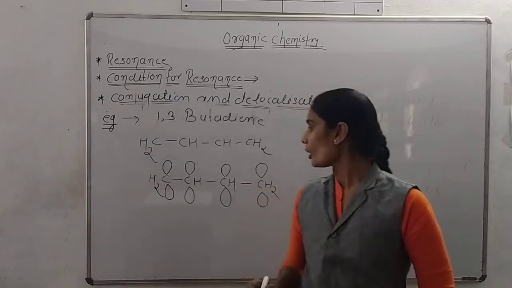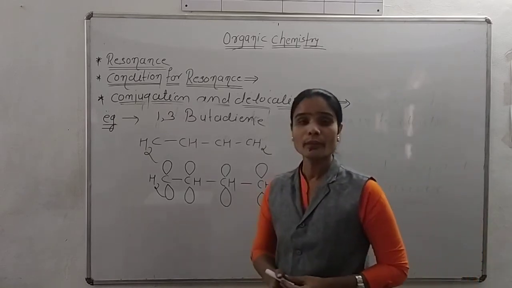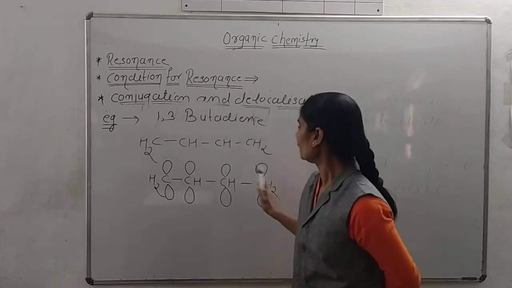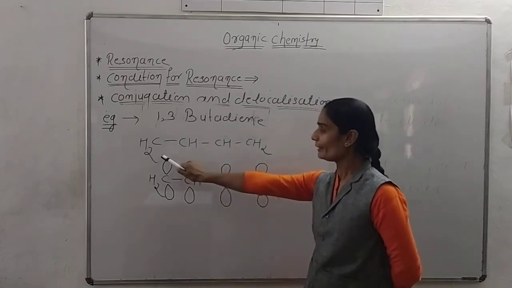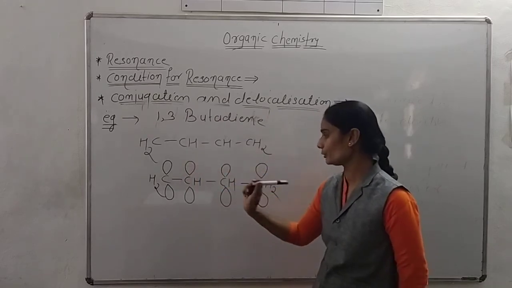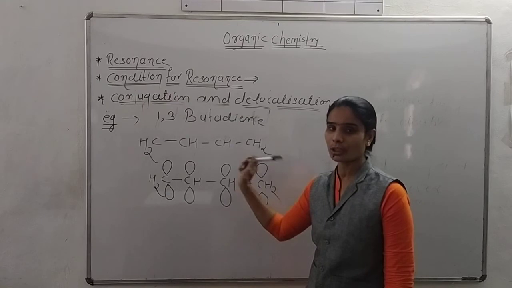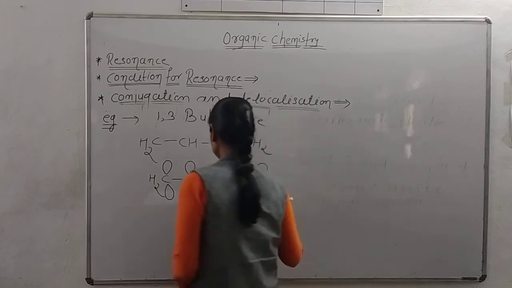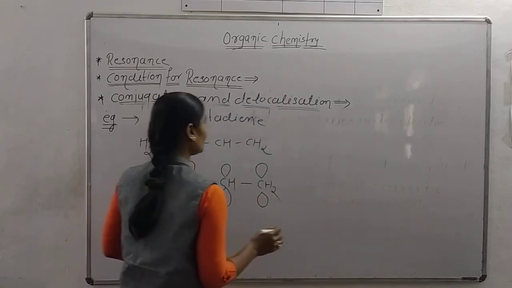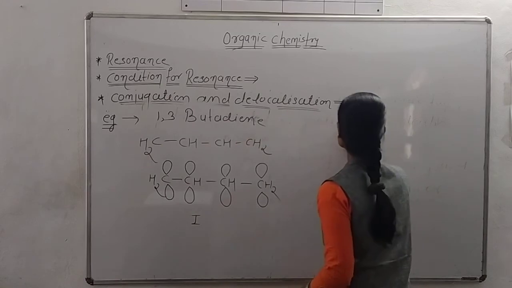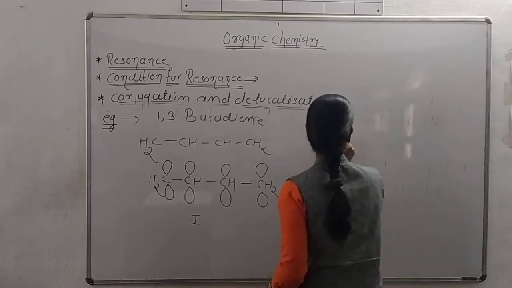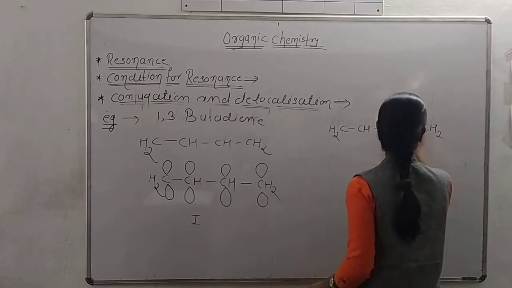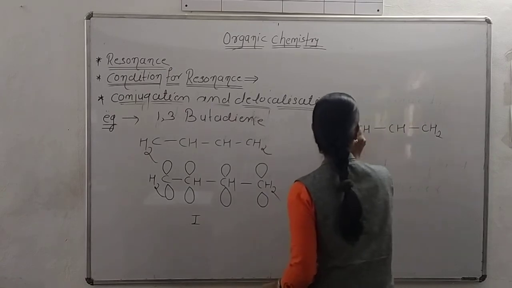We will show the conjugation and the delocalization of electron, due to which the molecule shows resonance, and we will take the example of 1,3-butadiene having formula CH2, CH, CH, CH2. I am not showing the pi electron or double bond in the 1,3-butadiene. Now write down this is the first form. Again we write down in the second manner: CH2, CH, CH, CH2. Okay, again write down the p orbital.